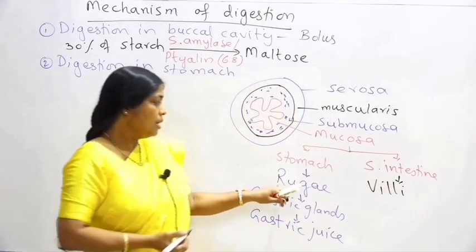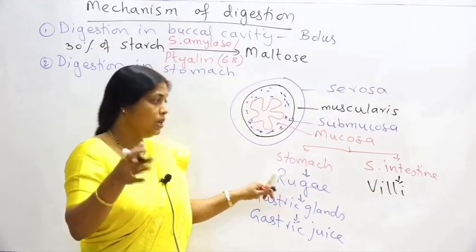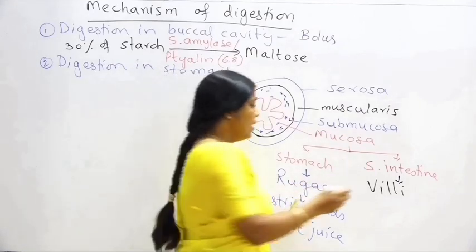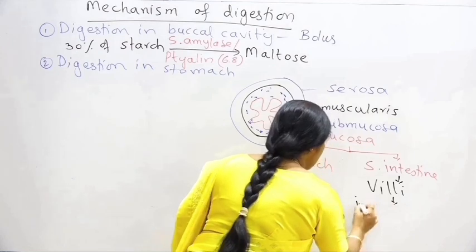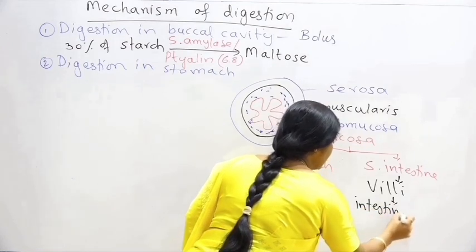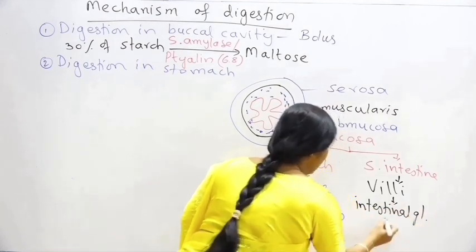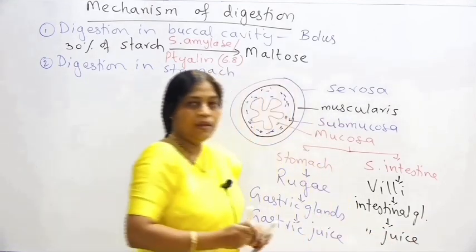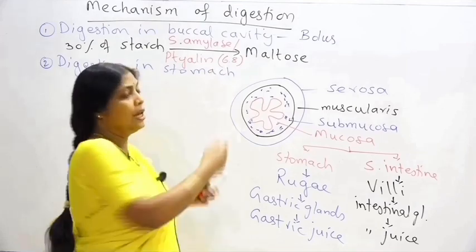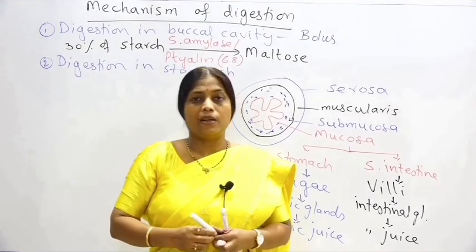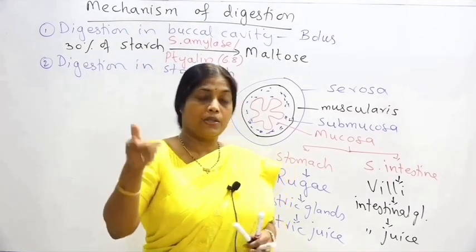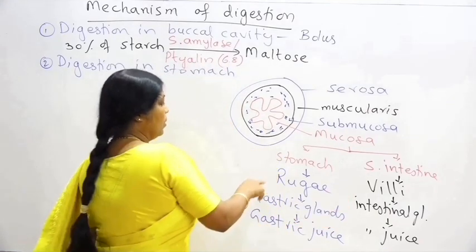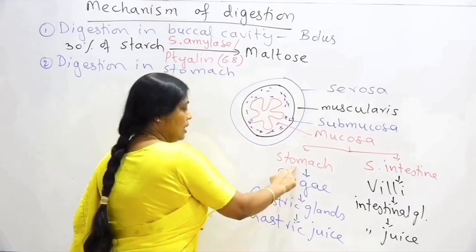So in the stomach there are small irregular foldings, but in the intestine there are long finger-like foldings called the villi. And in these villi we can see some intestinal glands, and these intestinal glands will secrete intestinal juice. In the next part, after the digestion in the stomach, we will be continuing with the digestion in the intestine. There we will be talking about these intestinal glands also.